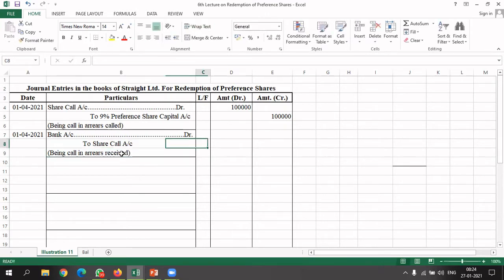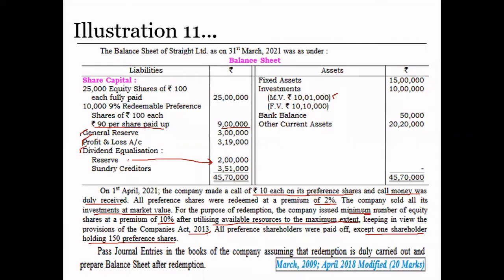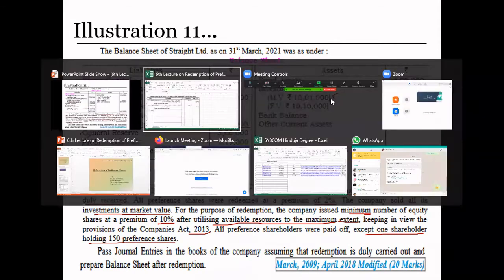Amount is 1 lakh. 1 lakh rupees. Okay. Now our shares are fully paid up. After that, we are going to pass the entry of sale of investment. We are selling the investment at a profit of rupees 1,000, because the investment was 10 lakh rupees and the market value is 10 lakh 1,000.